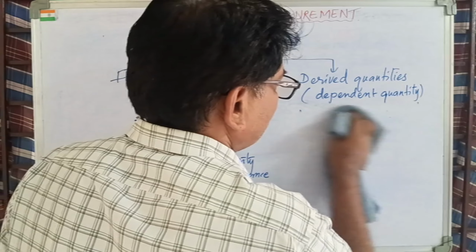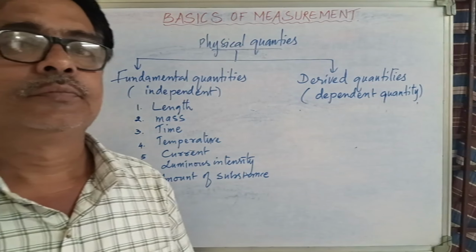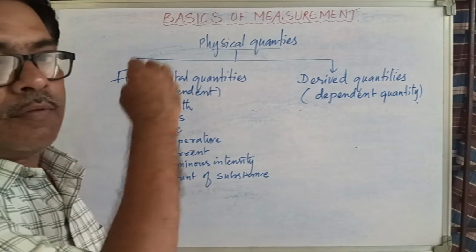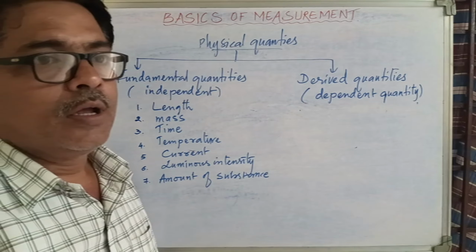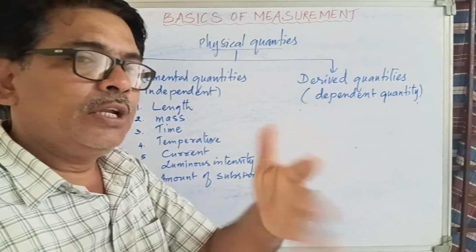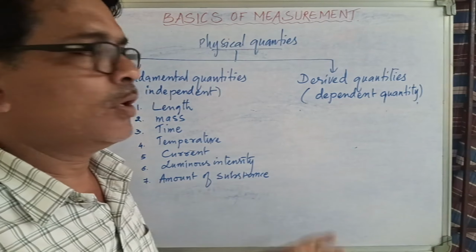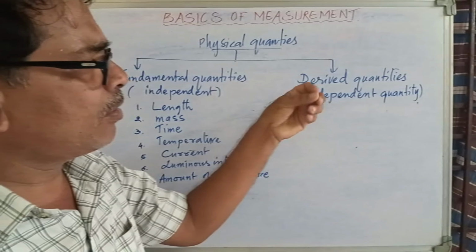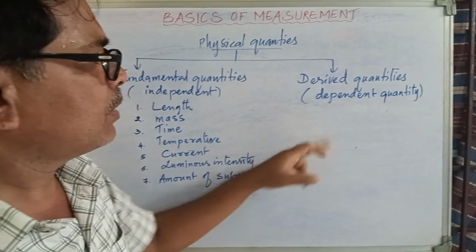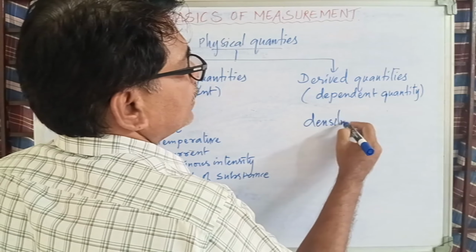So all these are depending upon fundamental. You remember properly, fundamental quantities are 7. Other than this, whatever you write, it is a derived quantity. Now tell me, derived quantities are how many? You need not give the answer for that, because it has no answer. Because other than fundamental, they are all derived. Suppose I want to know the formula for density.